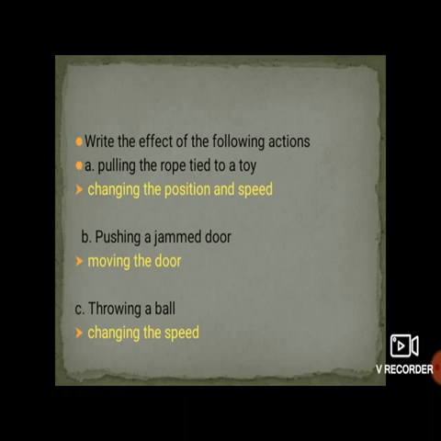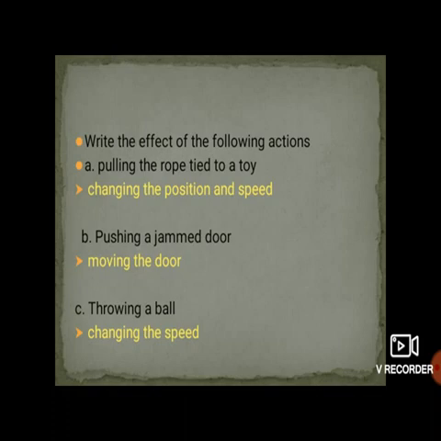Suppose there is a toy, and there is a rope which is tied to that toy. You pull that toy with the help of the rope. So what is the effect after doing this action? By pulling the rope tied to a toy, what is the effect of this action, students?